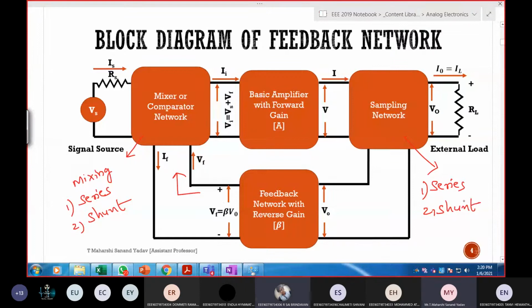Suppose if it is a series, then which one should I consider? Is it voltage or else current? Voltage. And if it is shunt, it means current. Okay, next. Sampling path? Series current. Shunt voltage. That's it. This is the main path.